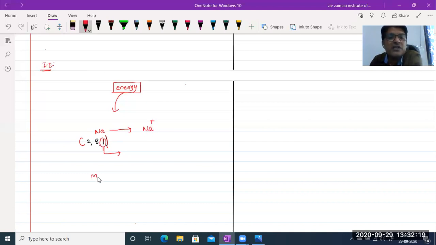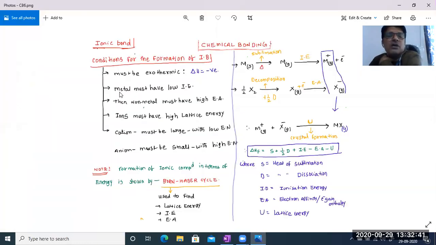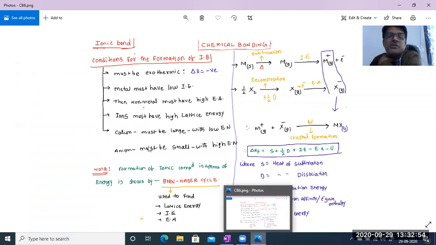Let us suppose magnesium. How can we write its electron configuration? 2, 8, 2. So to become stable, it needs to lose these 2 electrons. So that's why, remember, what do we have to write here for magnesium? +2. Magnesium +2 like this. Okay? Now come to here. So to form the ionic bond, the metal should have what? Low ionization energy. That ionization energy should be least. So what type of elements contain low ionization energy?